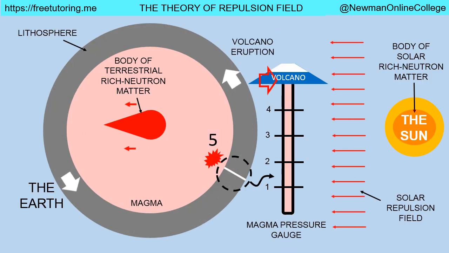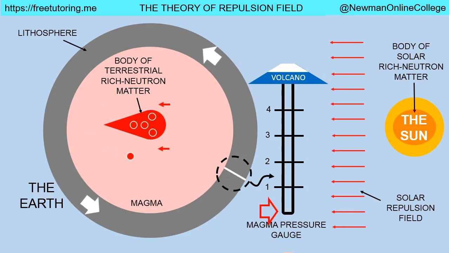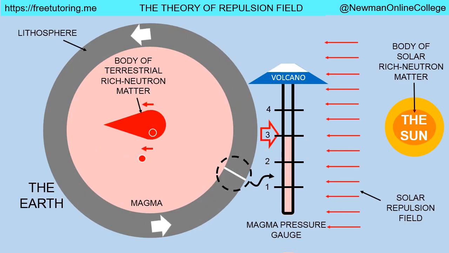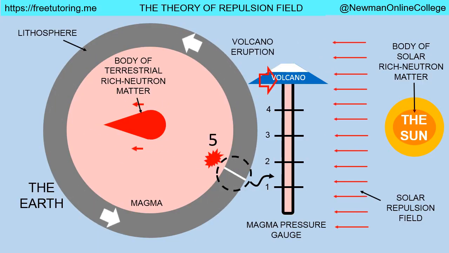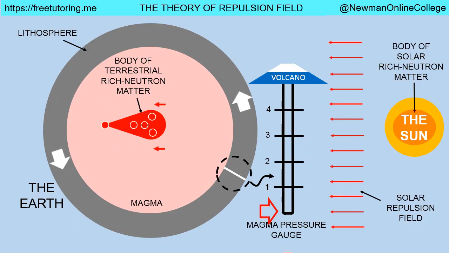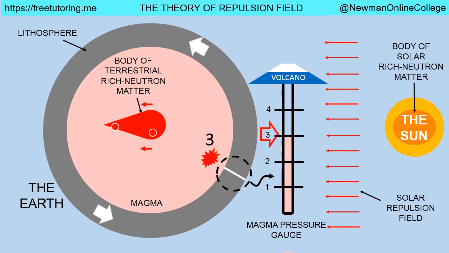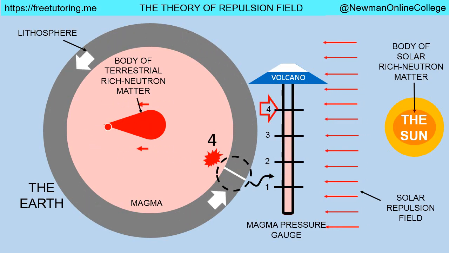The combination of the following three factors, the shifted body of terrestrial rich neutron matter, the rotation of the Earth around its own axis, and the terrestrial repulsion field produced by the body of terrestrial rich neutron matter, creates pieces of rich neutron matter shrapnel and drives these pieces of rich neutron matter shrapnel towards the lithosphere, the outer part of the Earth. As these pieces of rich neutron matter shrapnel come close to the lithosphere, pressure decreases.